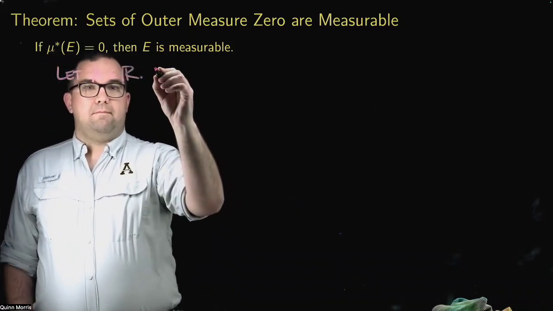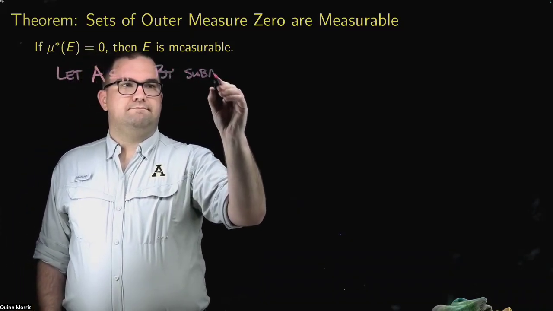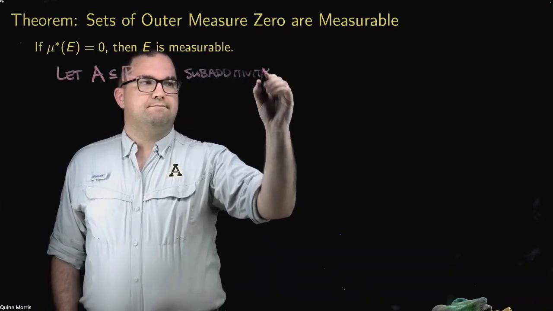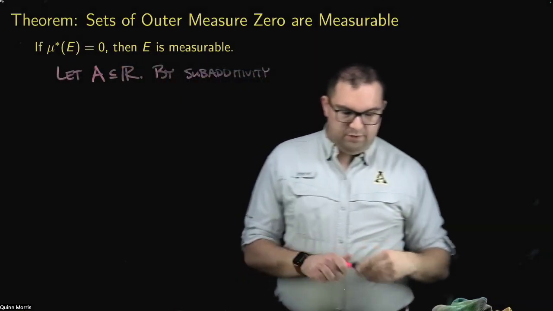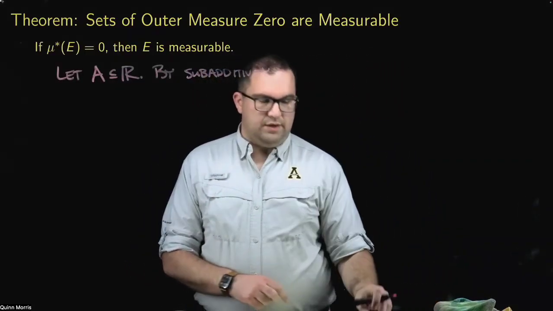By subadditivity, we already know the inequality in one direction.